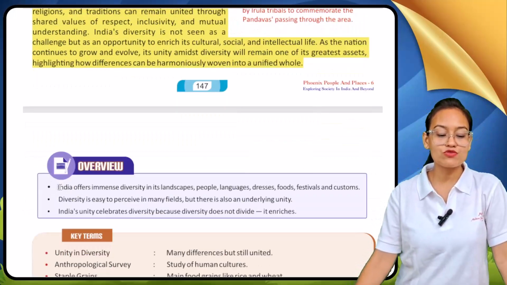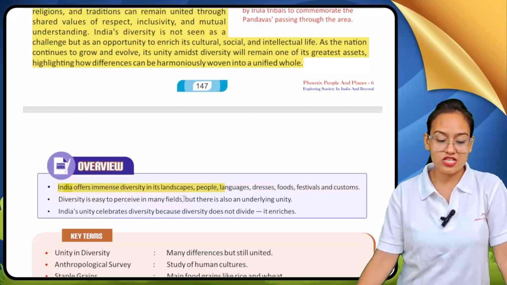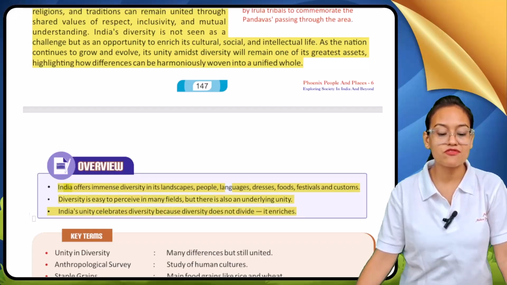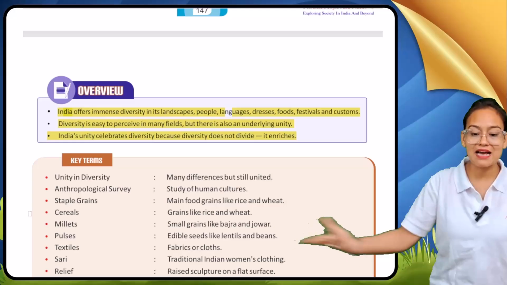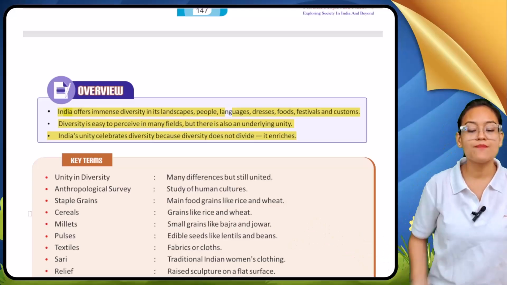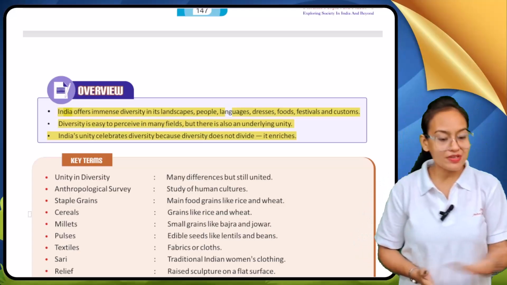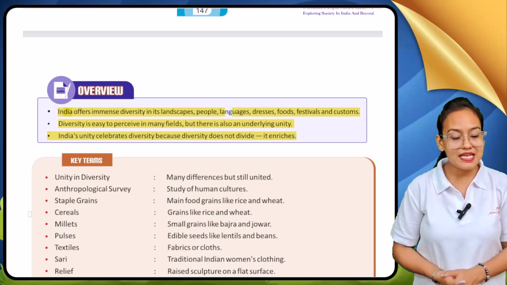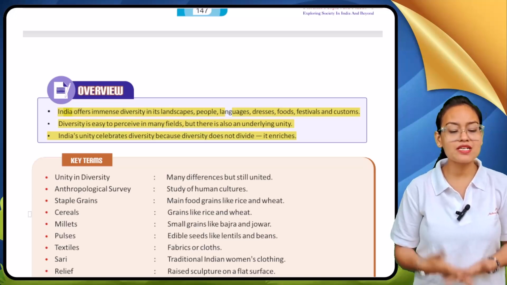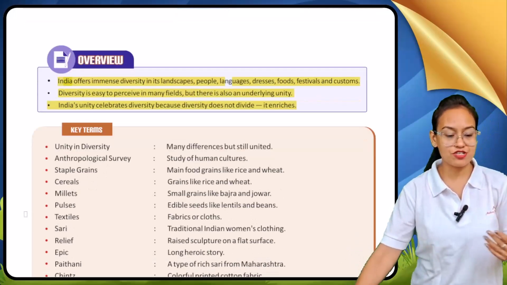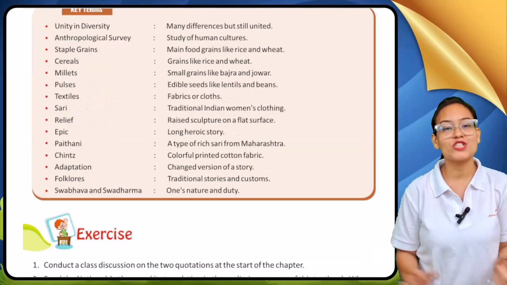Now we are going to see the overview of this chapter. Here you can see our country India offers immense diversity in the form of its landscape, people, language, food, festivals, customs, traditions, etc. Diversity is easy to perceive in many fields, but there is also an underlying unity. India's unity celebrates diversity because diversity does not divide, it enriches.